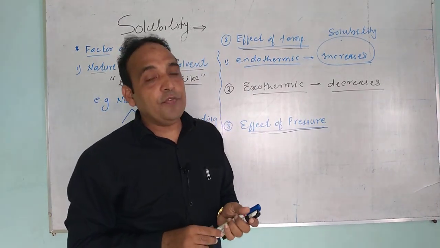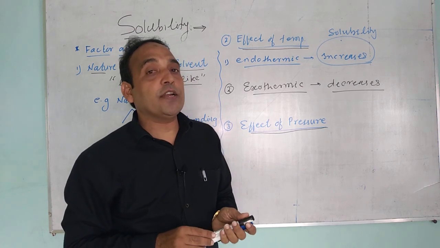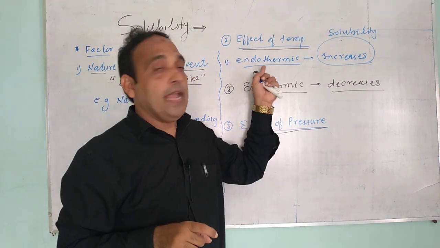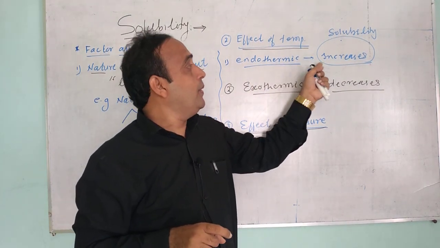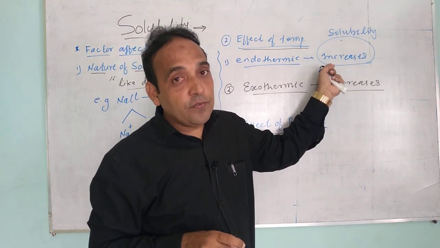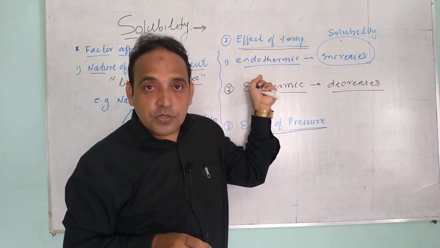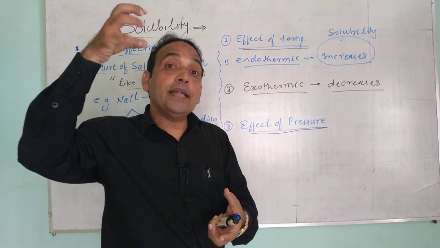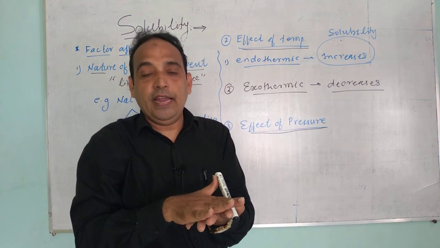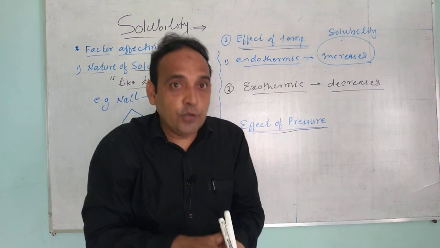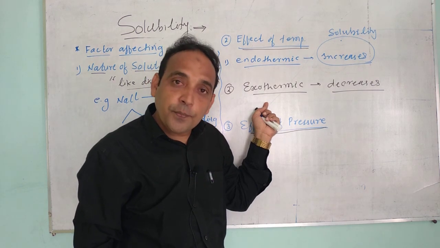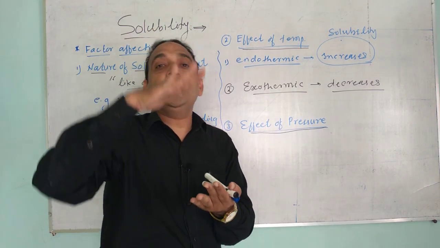So what will you write in effect of temperature? If the process is endothermic in nature, the solubility will increase. And why will the solubility increase? Because in endothermic process the heat is absorbed by the system, and that addition of heat stresses the solution, and that's why the solubility will increase. But when it favors exothermic process, heat is evolved, solubility will decrease.